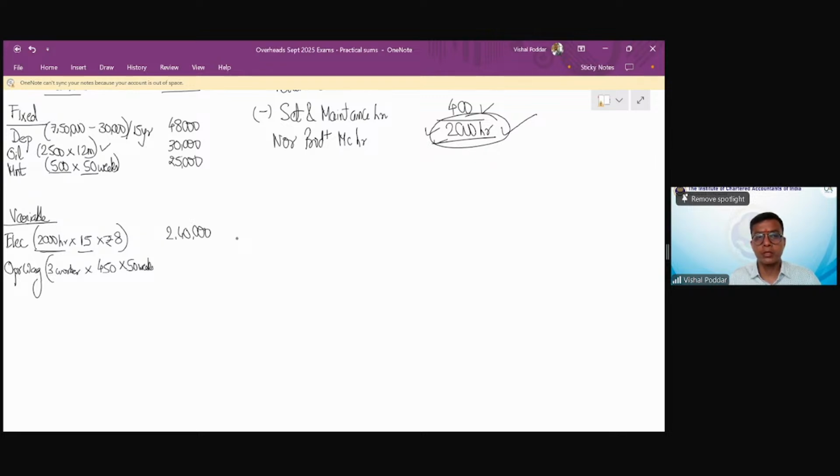But these 3 workers are controlling 6 machines and I want cost of 1 machine. So I'll divide this by 6 machines so that I will get cost of 1 machine, right? Now this working will give me the basic wages of the workers. But what is important is I'm also giving them 40% as the fringe benefits. So firstly, 3 workers divided by 6 machines into 450 into 50 weeks, and this whole amount plus 40%.